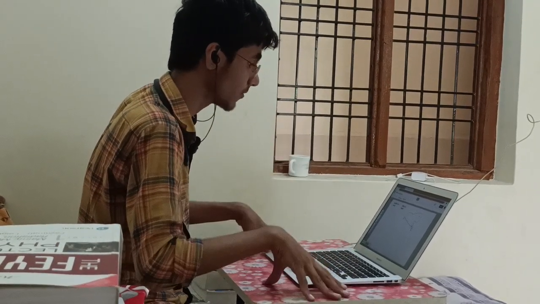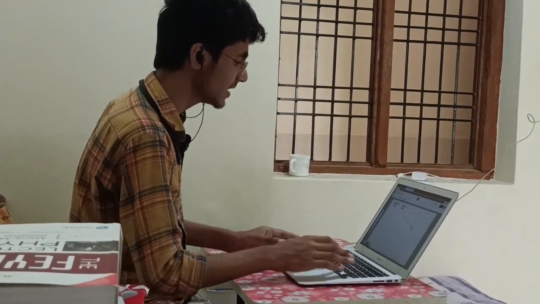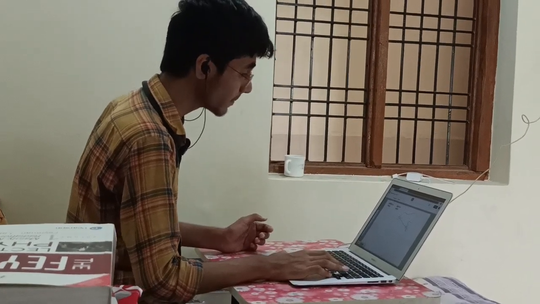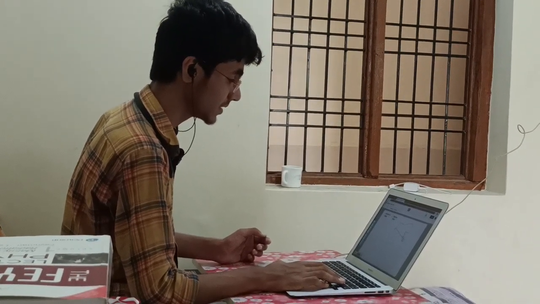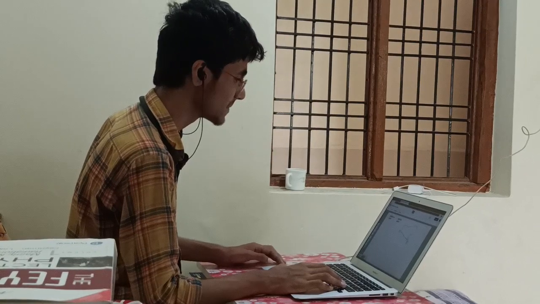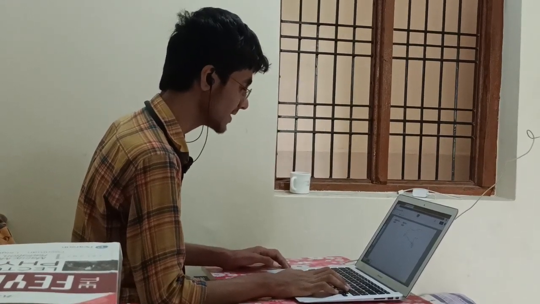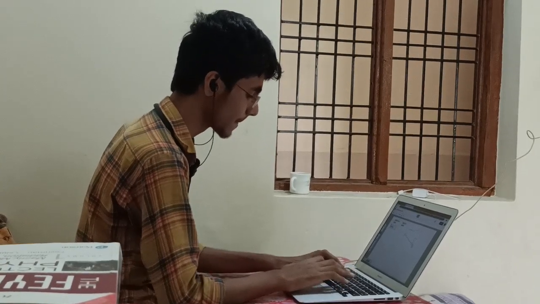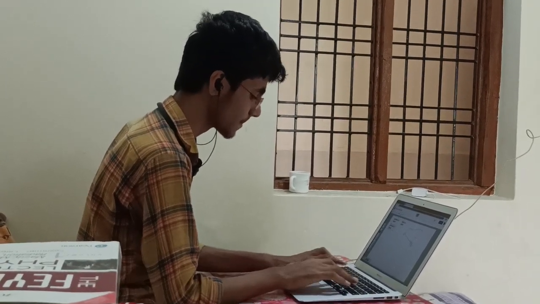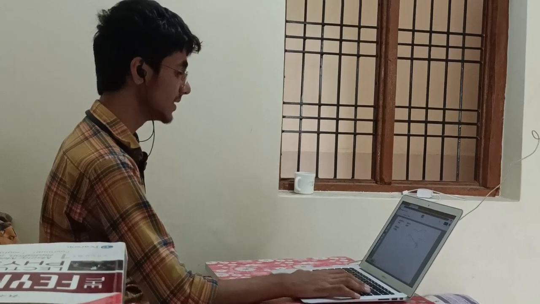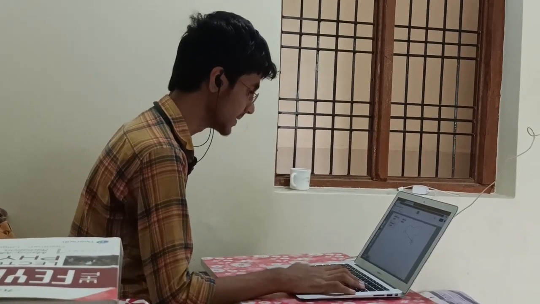Distance has been defined that way. You are not changing the actual separation between the two points. Since it does not change, distance is a scalar. Distance is a scalar quantity.